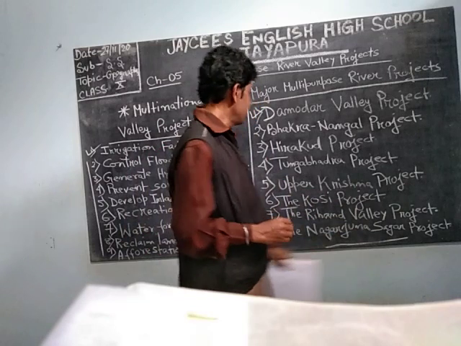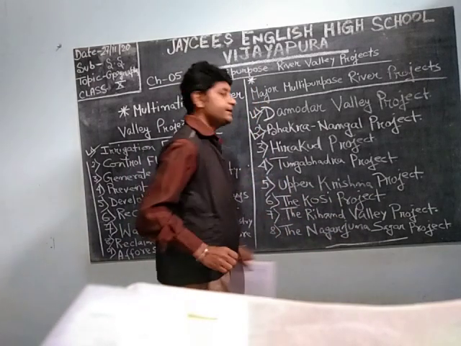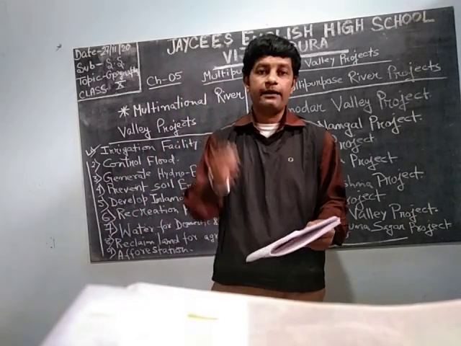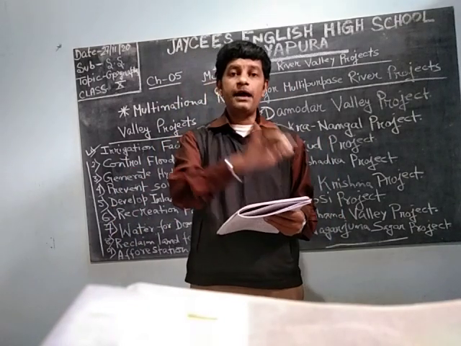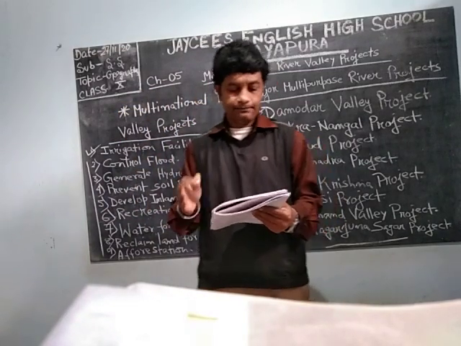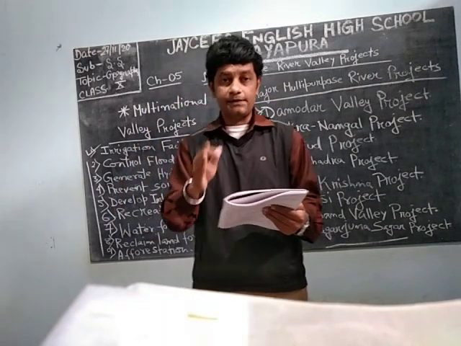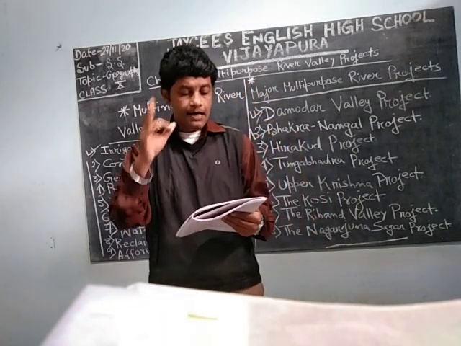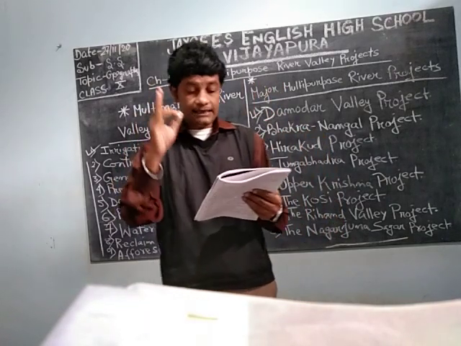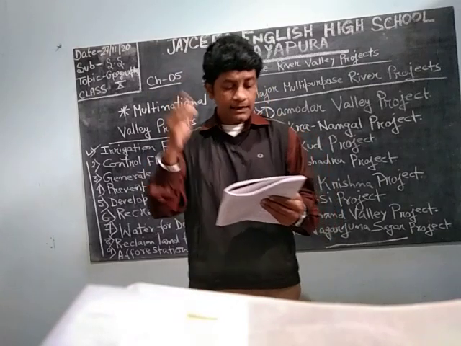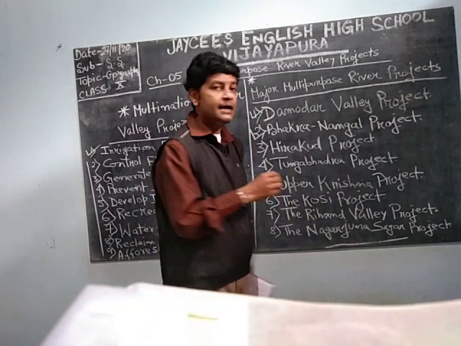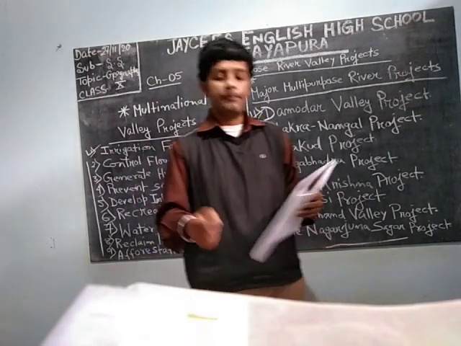Next is the Bhakra Nangal project. It is a joint venture of the states of Punjab, Haryana and Rajasthan, like Damodar was the joint project of Bihar and West Bengal. This project comprises 2 dams, at Bhakra and Nangal. That's why the project name is Bhakra Nangal project. It is across the river Satluj, which rises in Himachal Pradesh, and they have 4 powerhouses. Powerhouses are the same as hydroelectric generation power plants.